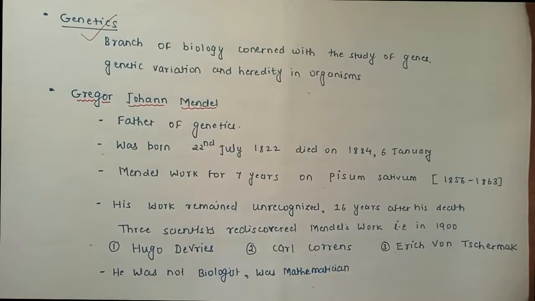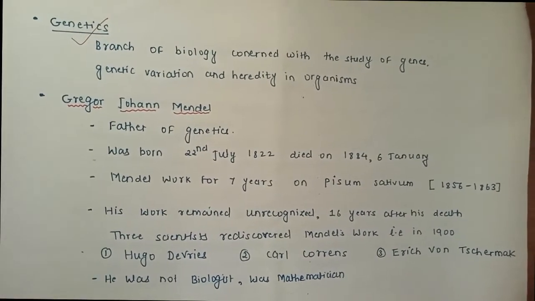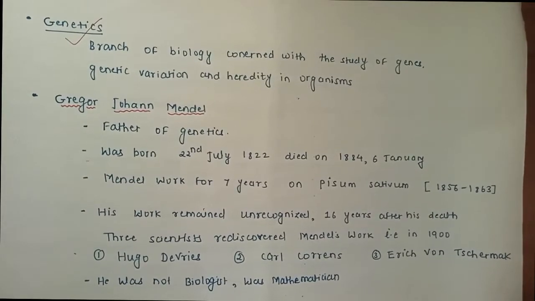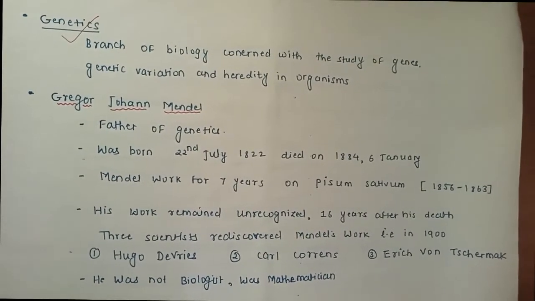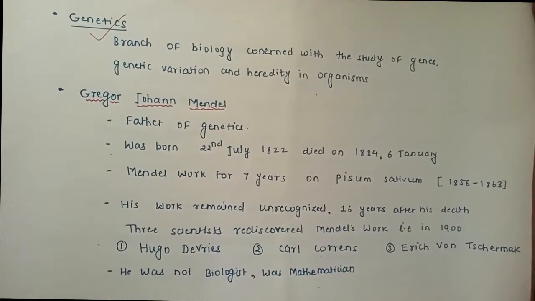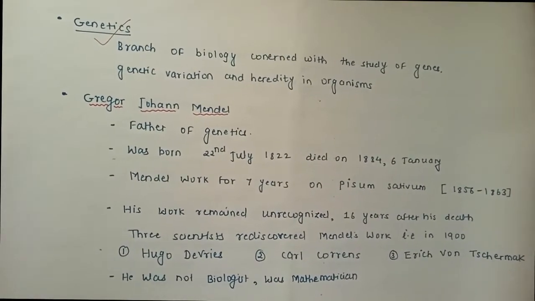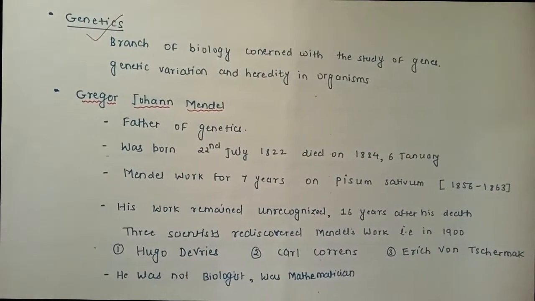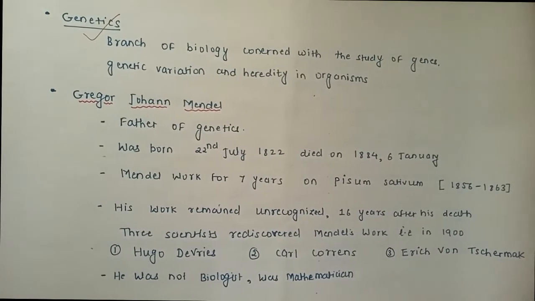Overall, genetics is the study of the fundamentals of inheritance and variation, and inheritance and variation are closely related to the nucleic acids and the coding between them. That is the bonding between the nitrogen bases adenine, guanine, thymine, cytosine, and uracil.